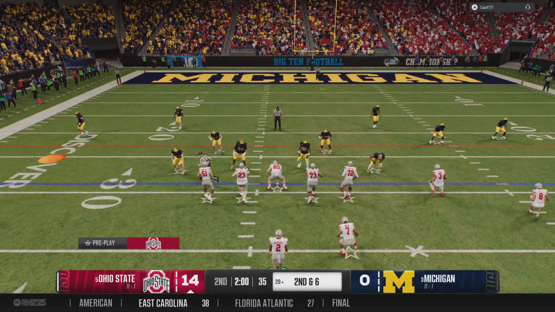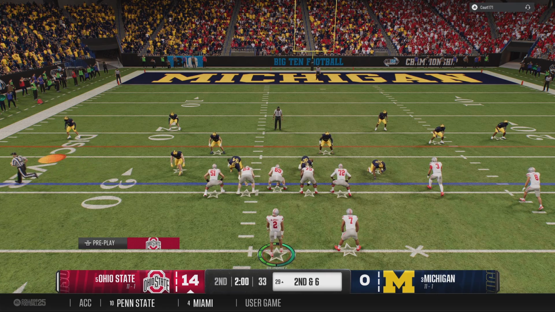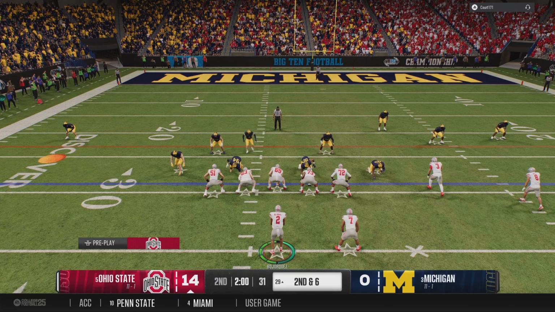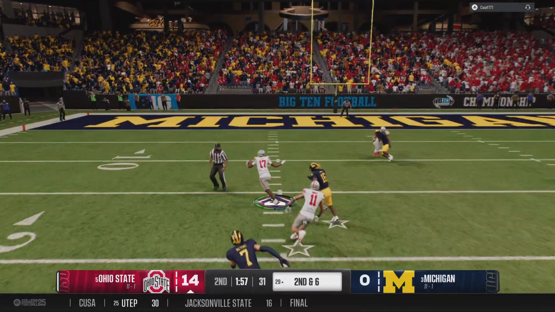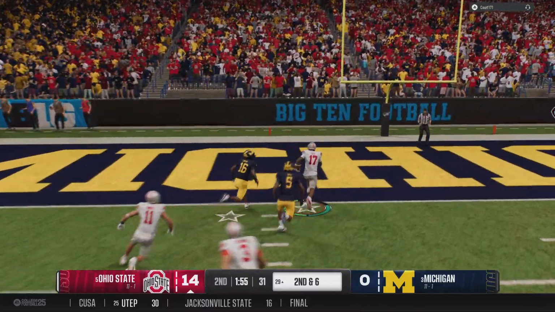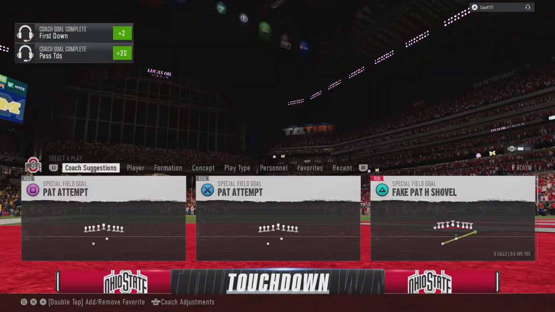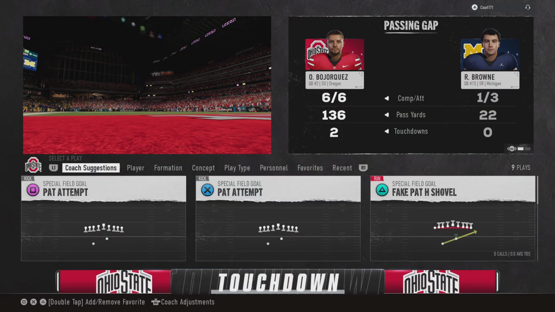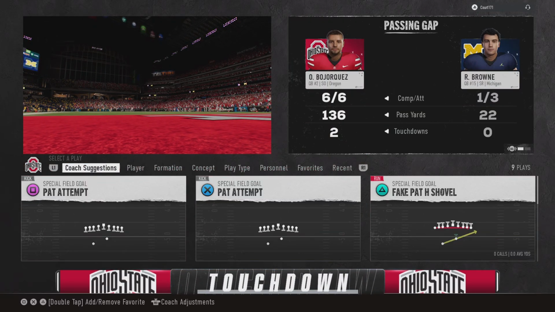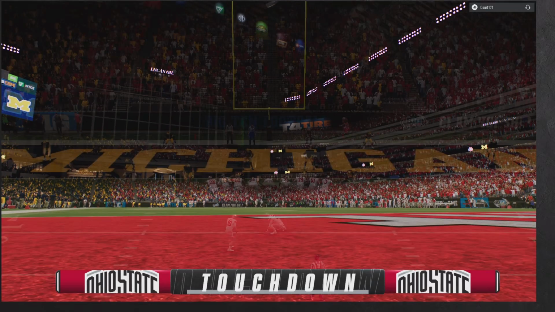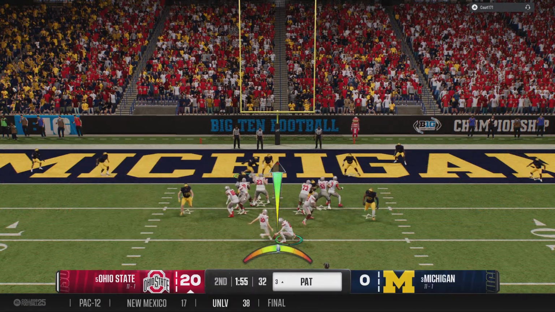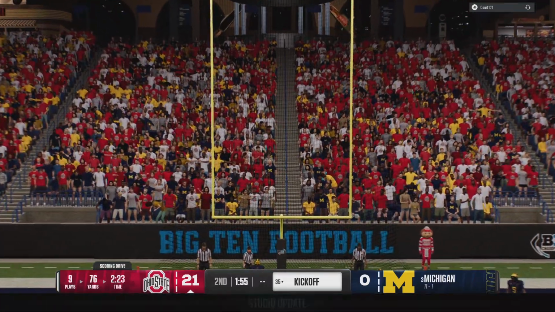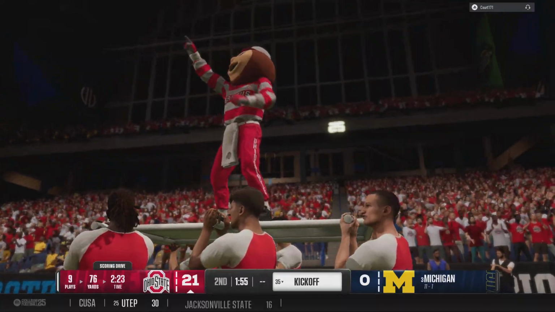Here's the second down play. Offense looking to throw the ball. Makes a quick catch. Got space, looking to score. All the way to the end zone. Touchdown, Ohio State. And they'll set up now for the extra point try. They convert the PAT, so the lead is now 21.